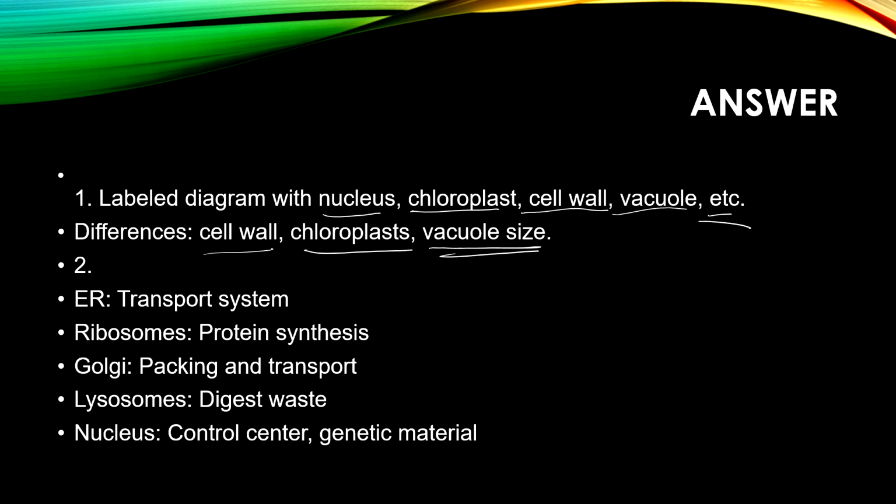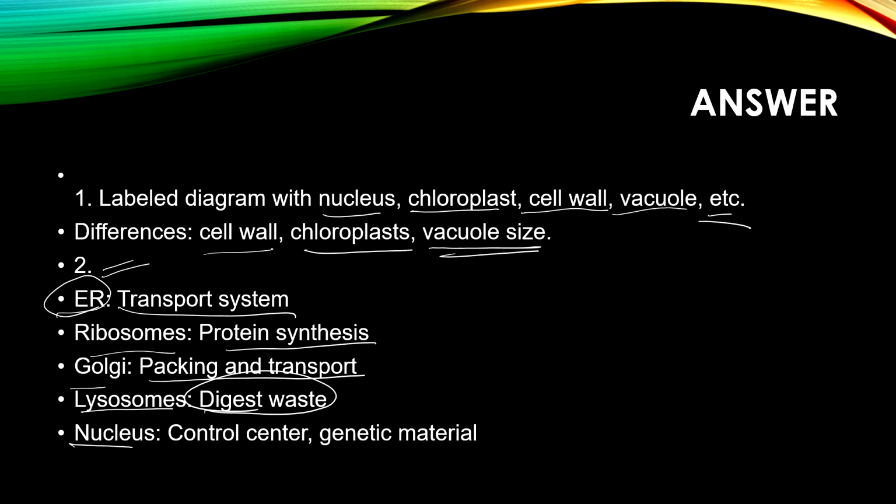Now next, the second question was to give the function of the following. The first one was endoplasmic reticulum, which helps in the transport system. Next is ribosome, which helps in protein synthesis. The third one is Golgi apparatus, which helps in packing and transport. Then comes lysosomes, which help to digest the waste. Then comes nucleus, which acts as a control center and contains the genetic material of the cell inside. So DNA and all are present inside the nucleus of the cell.